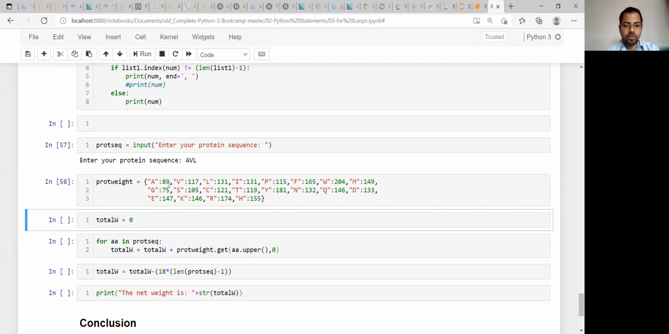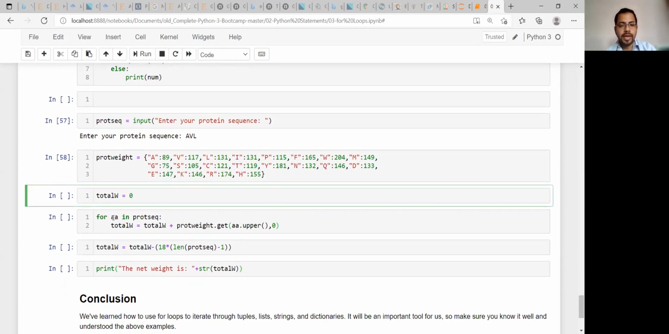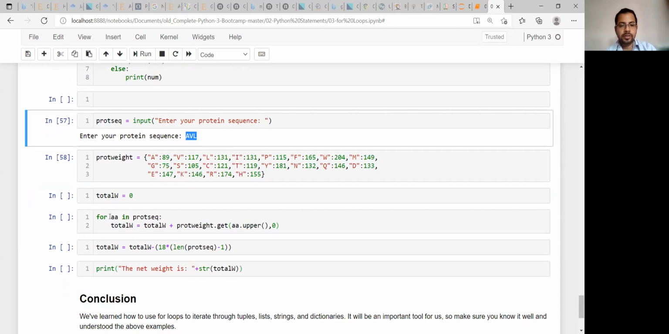Now, what I need to do, as you have mentioned, is calculate the individual molecular weights of these 3 amino acids, A, V, and N, right? For that, we need to initialize with something. So total weight equal to 0. That's the same logic as sum equal to 0. Now, for amino acid in this protein sequence, okay, you can write i also, no problem. Now the next step is very important: you are incrementing your total weight.